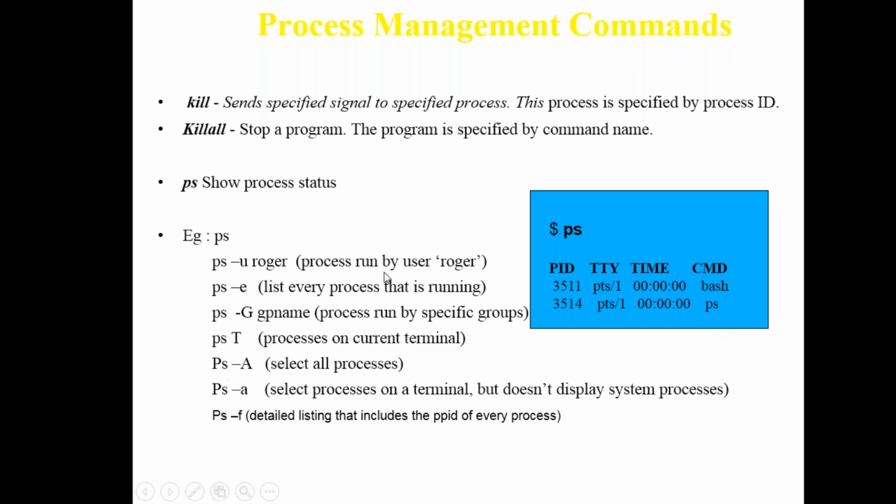These are the various options of ps that I have already discussed. ps with -e selects all the processes. Similarly, ps with small a selects processes on the terminal but does not display the system processes. Similarly, -f is the full list, which gives detail about the PID of every process, full information. Then you go for -m. Then -g for group names, then information about the terminal and every process that is running. For user-specific information about the processes, go for u.